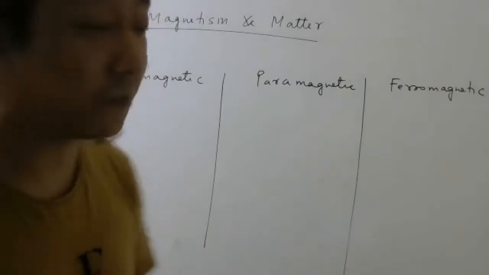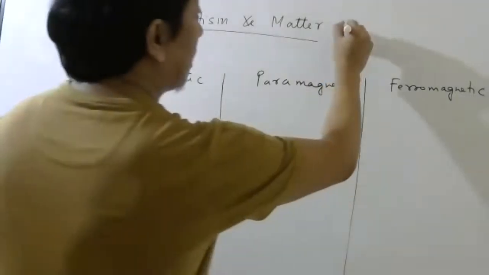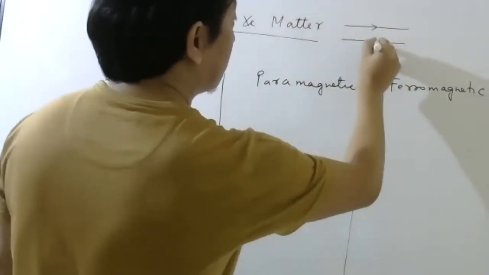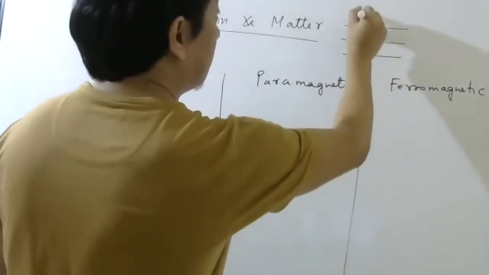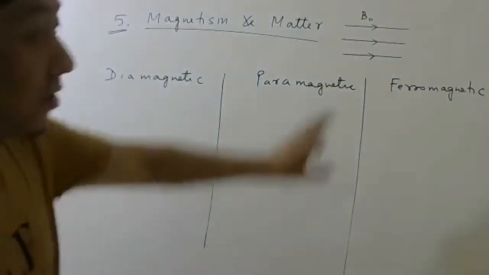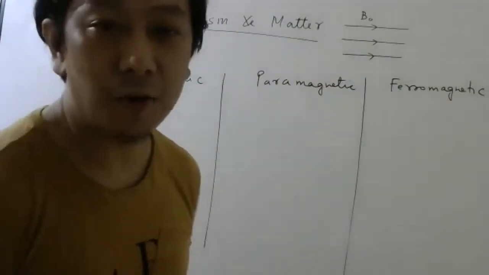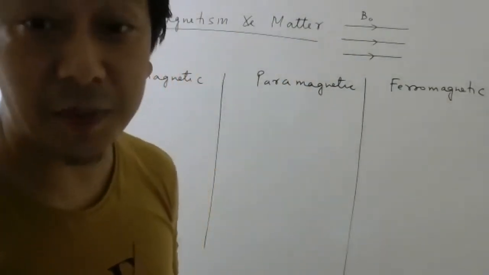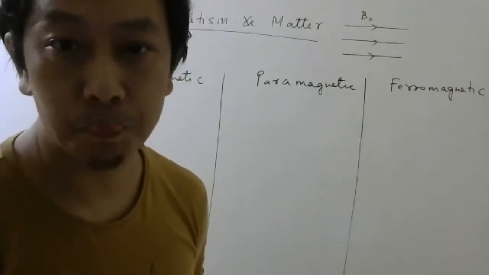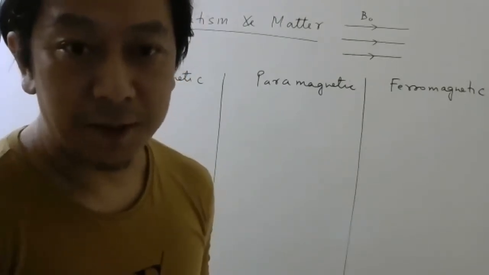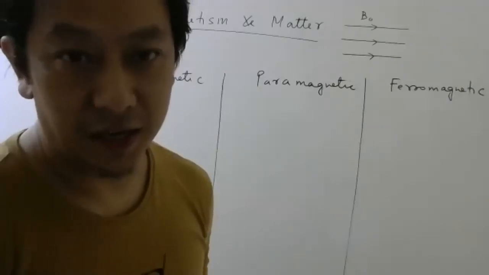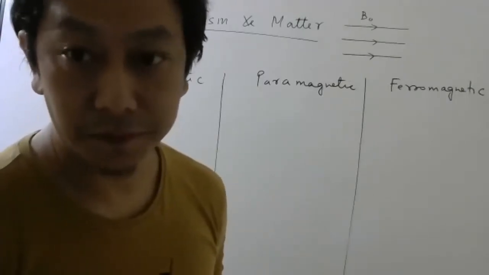Okay, so these are the three classifications of the materials in terms of how they behave when you apply a magnetic field. So let us say I have this uniform magnetic field B naught. Okay, so this is in vacuum. How can I create this magnetic field? Anybody? How can I create a uniform magnetic field experimentally, if I ask?